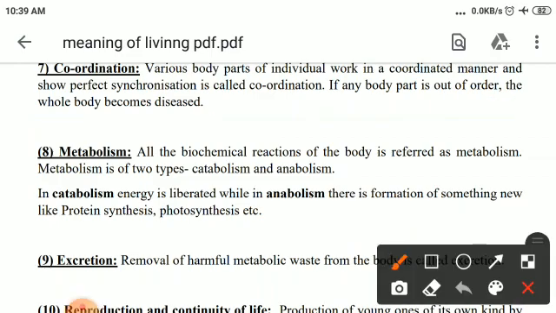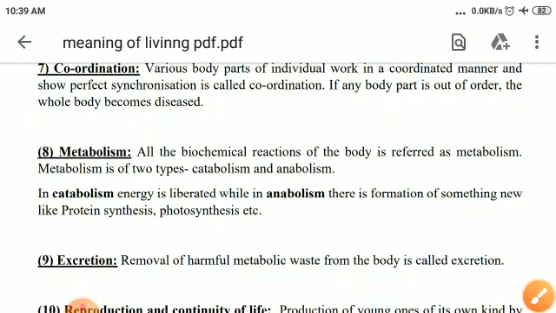Metabolism. All biological reactions inside the cell or inside the body are known as metabolism. It is of two types, catabolism and anabolism.